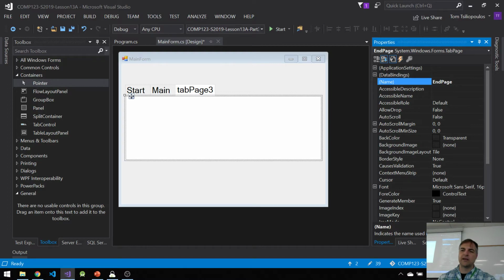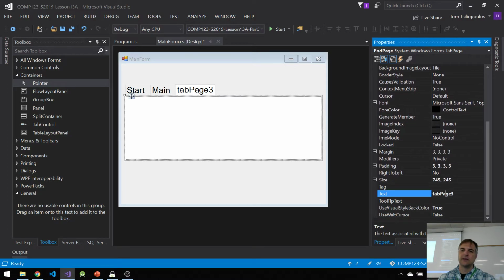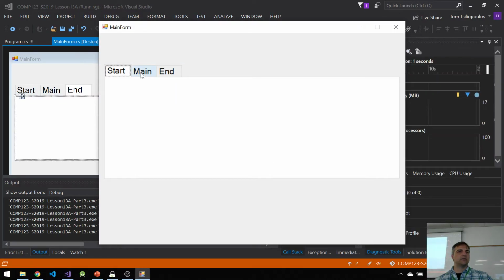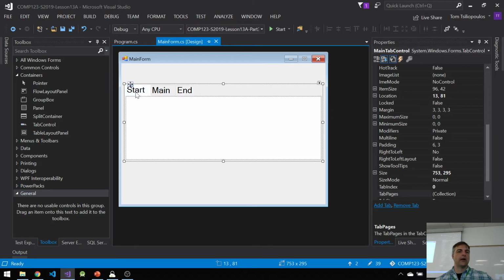Again, I'm just making a convention for you guys to see these things, but really I'm just making 3 tabs, start, main, and end. And what you can do immediately without doing anything is if I run this thing, you can see that it goes start, main, end. And that's all it does. You can't see any difference because it looks identical, but actually what's happening is it's hiding and showing different containers. There's 3 different containers here. A start container, a main container, and an end container, all in the same form.